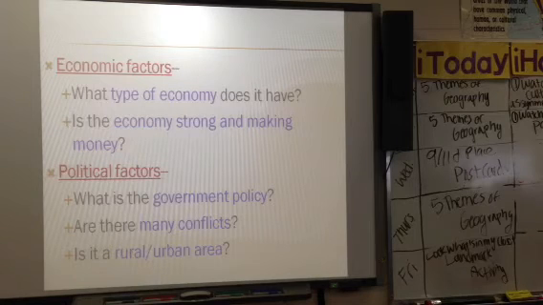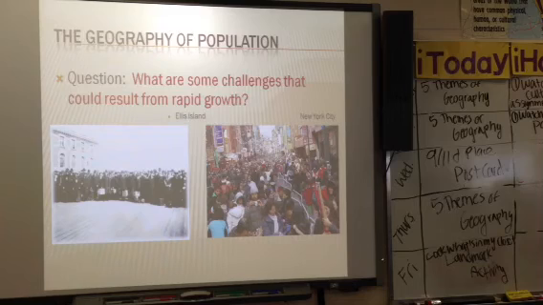Economic factors. What type of economy does it have? Does it have an economy that you want to bring your business to? Is the economy strong and making money? And some political factors. What is the government policy? What type of government? Are there many conflicts, wars, things going on? Is it a rural or urban area? So think about this. What are some challenges that could result from rapid growth in a population?